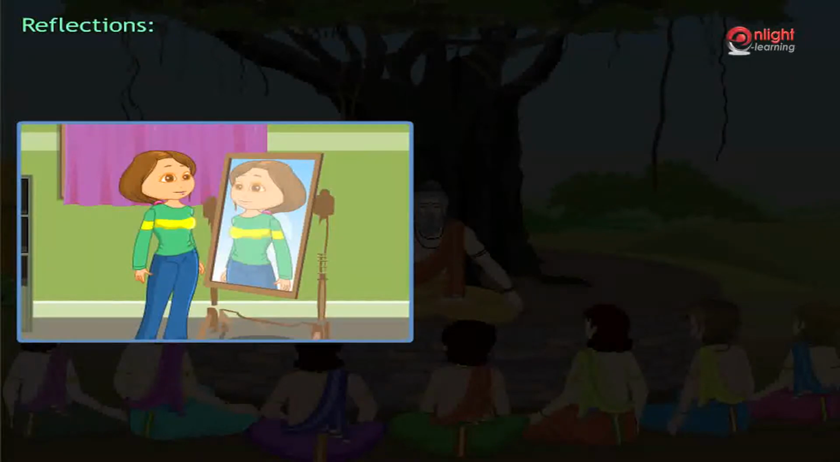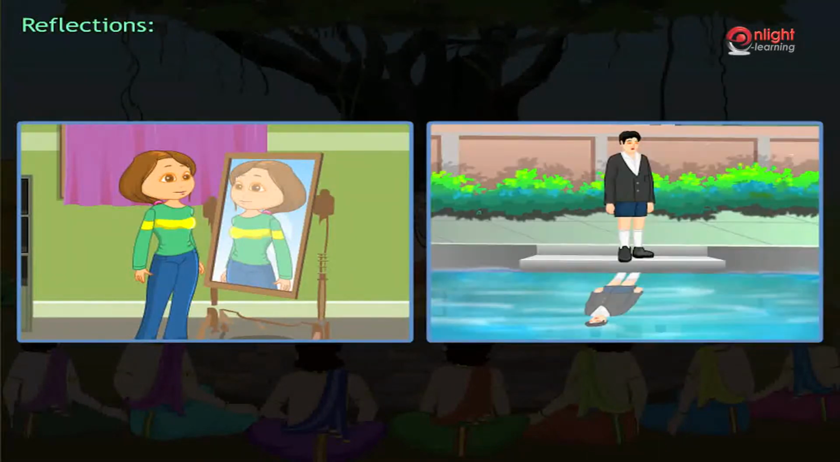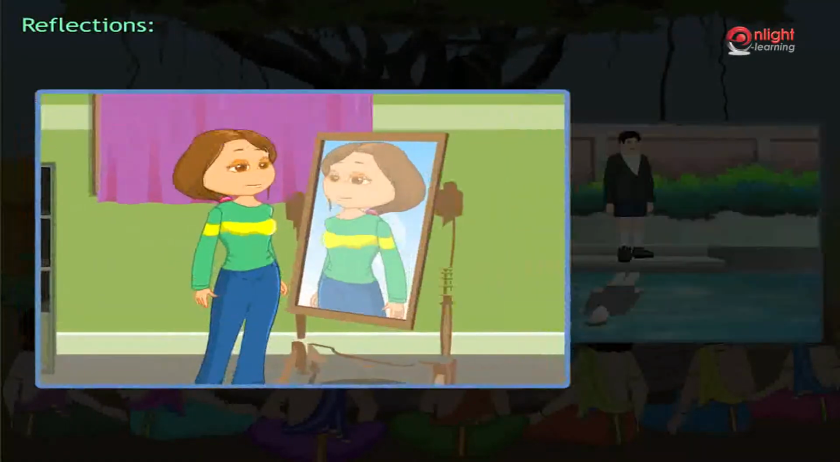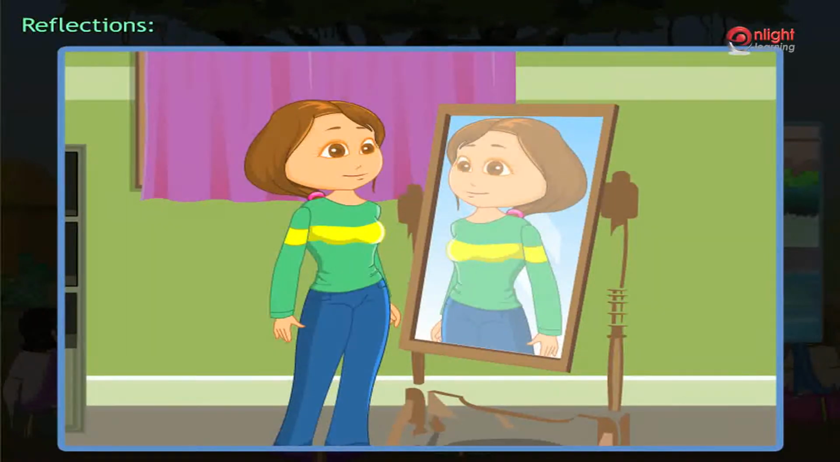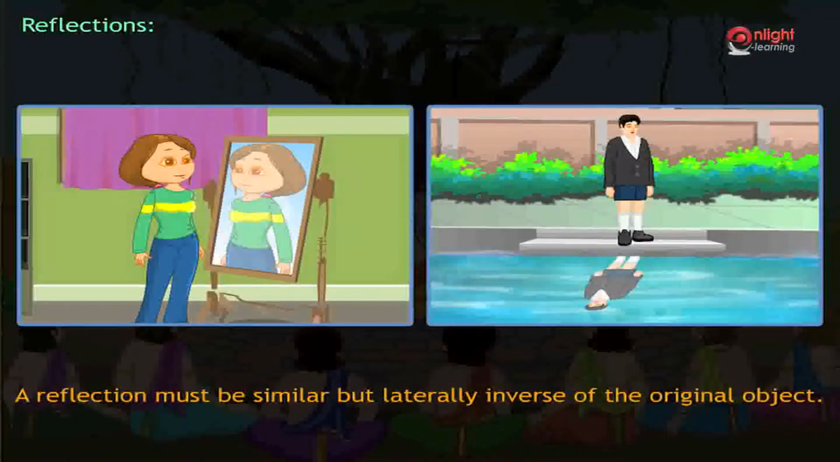Observe yourself in a mirror or on a clear lake. You will observe that the image formed is similar to yourself. Hence, this image is called a reflection. A reflection is like a mirror image. Observe the image in the mirror. When you wave your right hand, the image in the mirror moves its left hand. And when you wave your left hand, the image in the mirror waves its right hand. Hence, a reflection must be similar but laterally inverse of the original object.